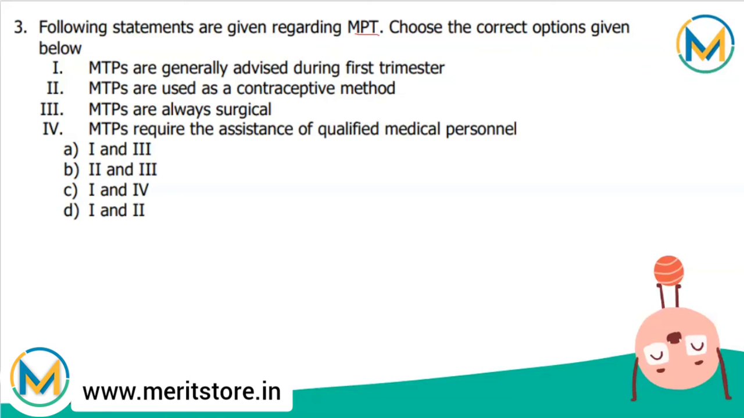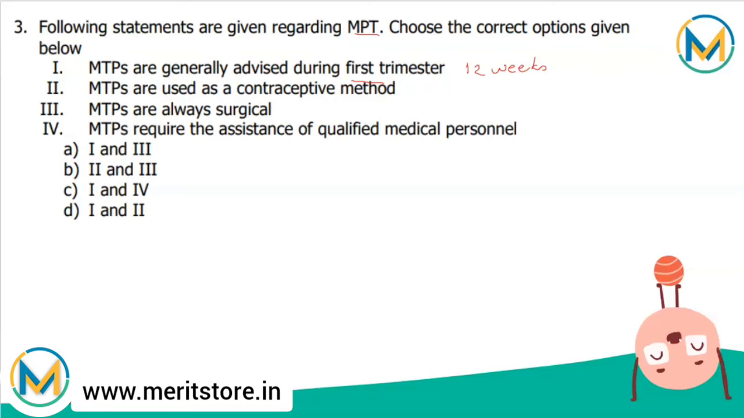Intentional or voluntary termination of pregnancy before the fetus becomes viable is called MTP, that is medical termination of pregnancy, or also called as induced abortion. MTPs are safe during the first trimester of pregnancy, that is up to the 12 weeks of pregnancy. However, these are much more risky in the second trimester of the pregnancy.